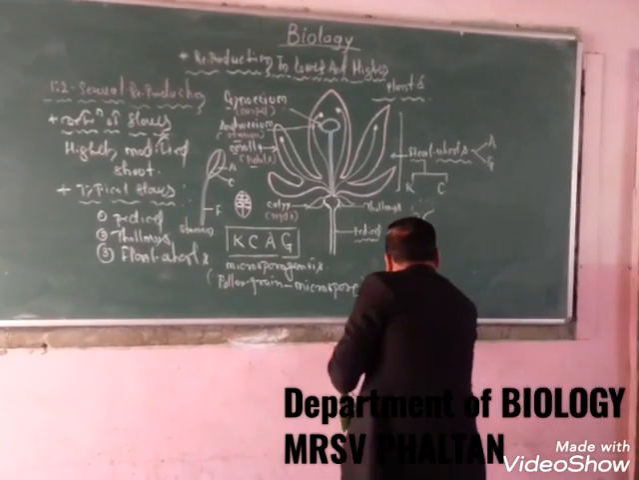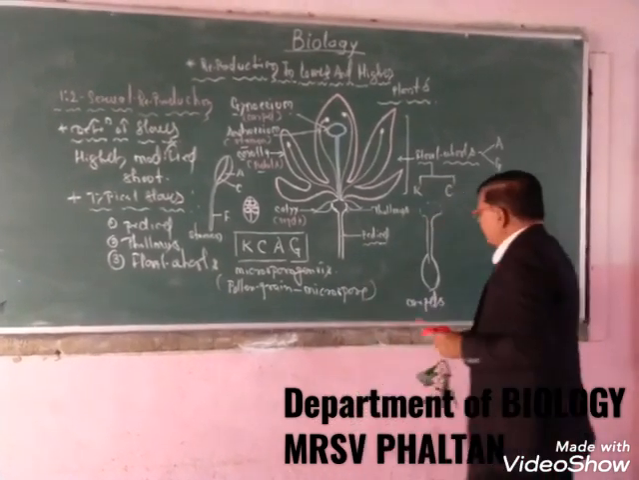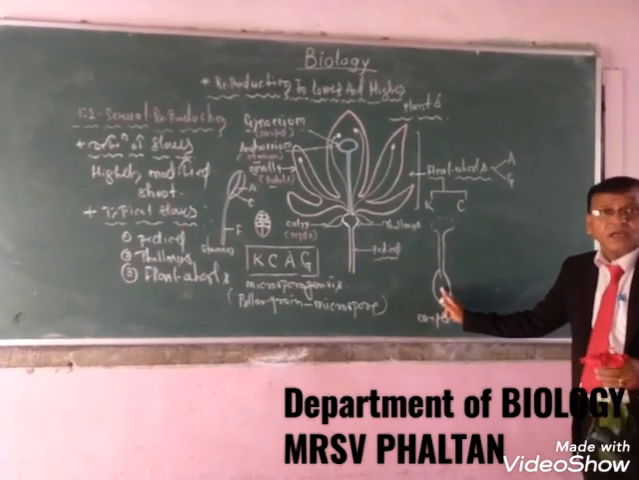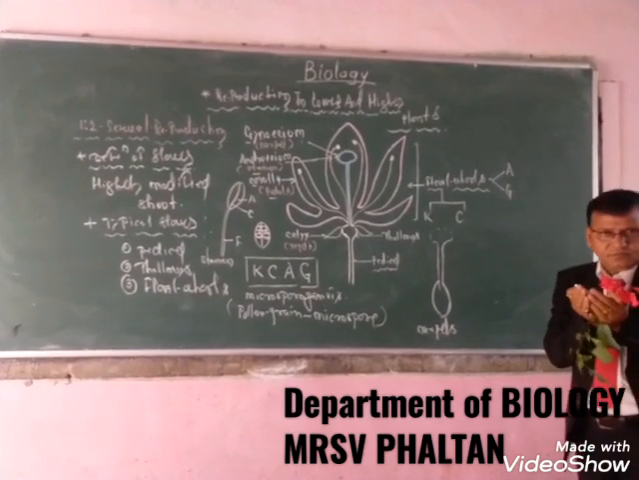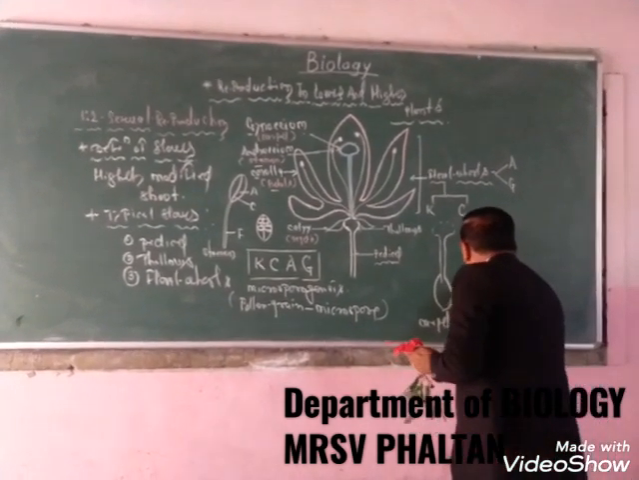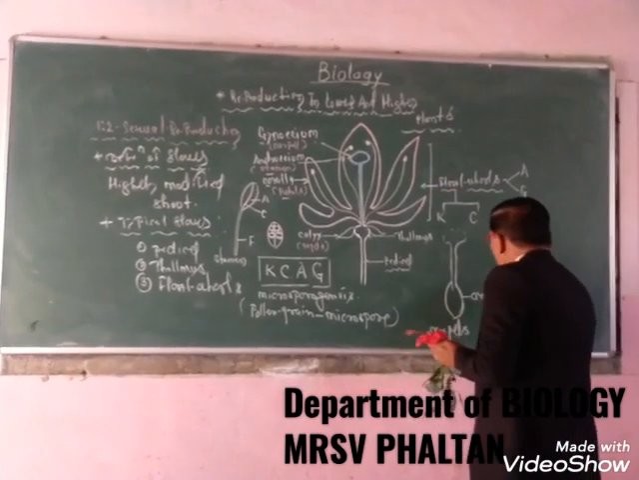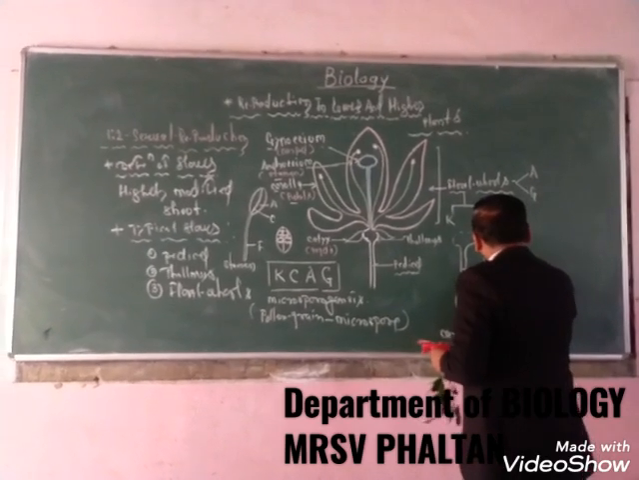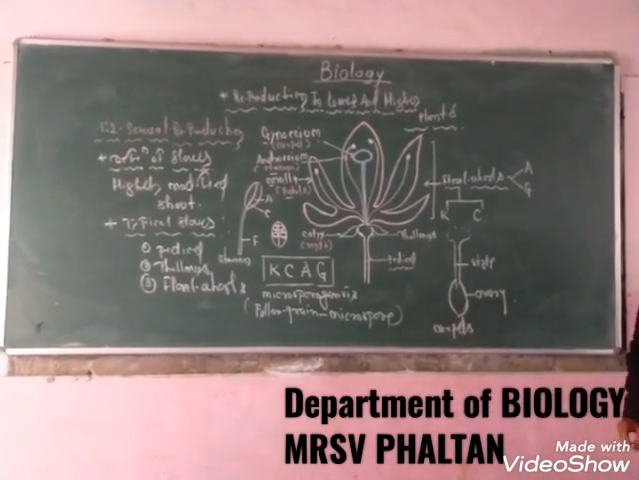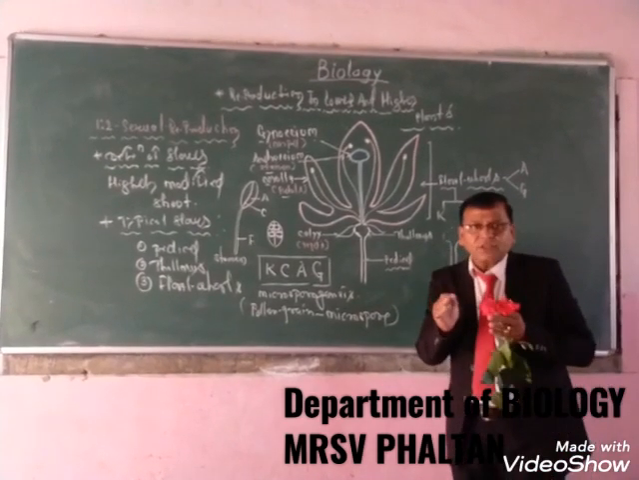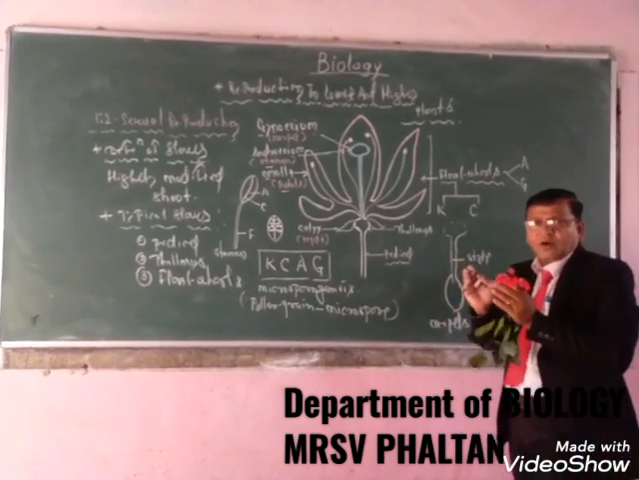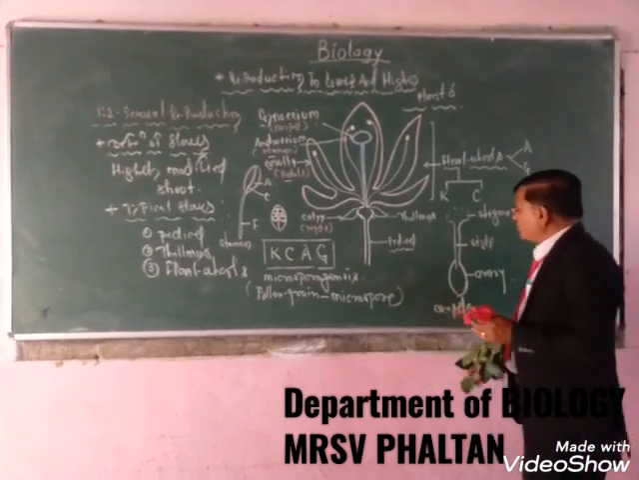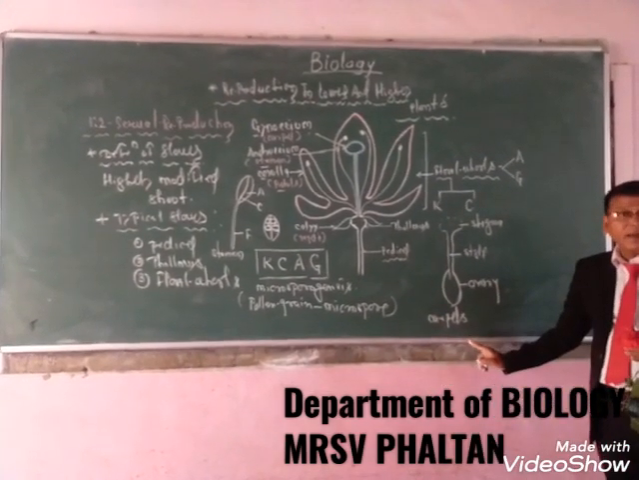So this is the carpel. The carpel consists of three parts. The first, the basal portion of the carpel, which is somewhat swollen, is called the ovary. Then the middle portion is called the style, and the anterior knob-like structure, which is somewhat circular or dumbbell shaped, is called the stigma. So these are the parts of the typical carpel.